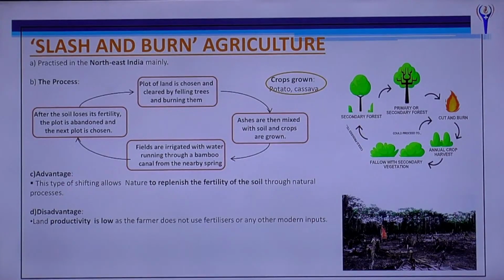After that they irrigate with water running through a bamboo canal from a nearby spring. Again, if the soil loses its fertility, they choose another land. The advantage is that nature replenishes the fertility of the soil through natural processes, but the disadvantage is that the productivity is very low as the farmer does not use any fertilizers or other modern inputs.